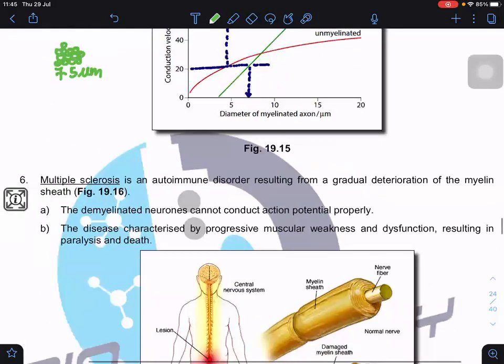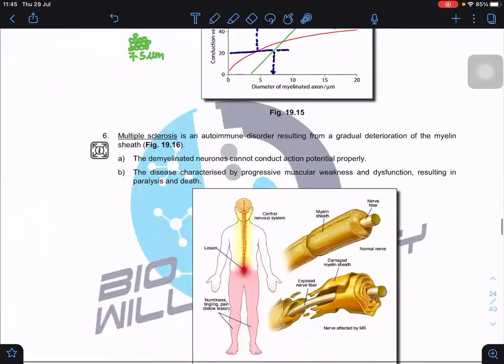Okay, so we have one disease called multiple sclerosis. Multiple sclerosis is an autoimmune disorder resulting from the gradual deterioration of the myelin sheath. So it means it is degraded, and the speed of transmission will be very, very slow. Progressively there is muscular weakness and dysfunction. Because why? They can't receive any action potential anymore, and slowly it will cause death. Because at the end, your central nervous system cannot function, your smooth muscle cannot function. So at the end, you won't be able to survive. For a person with multiple sclerosis, there is no cure.